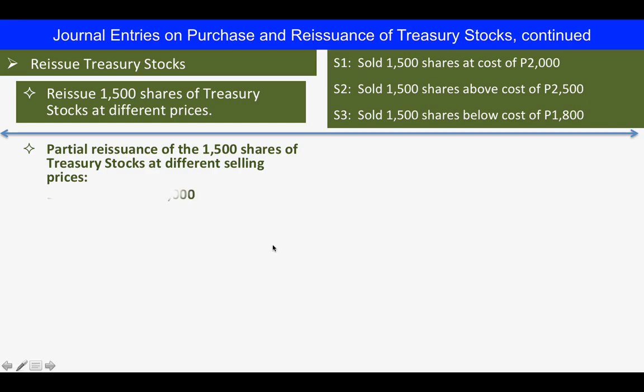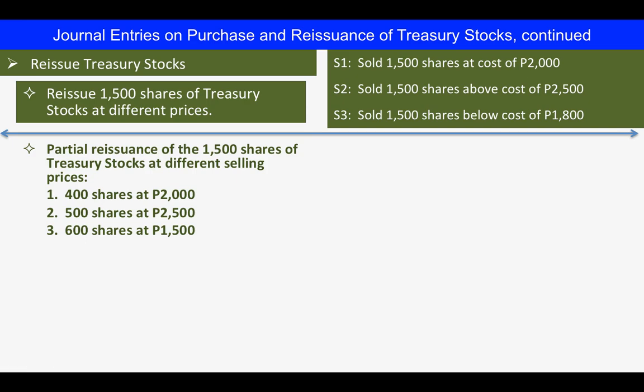So we have here 400 shares from this 1,500 that we reissued at 2,000; 500 shares from this 1,500 that we reissued at 2,500; and 600 shares from this 1,500 that we reissued at 1,500. Using the same data, given that the cost is 2,000, how are we going to handle this?